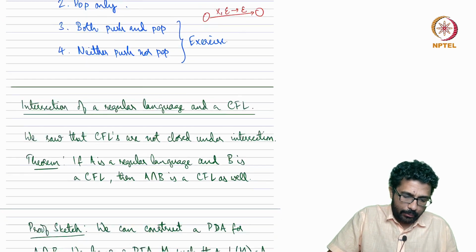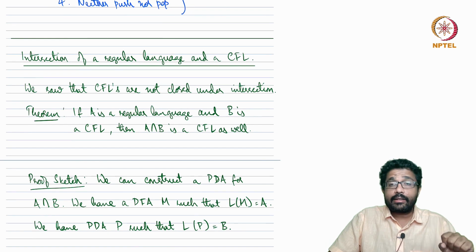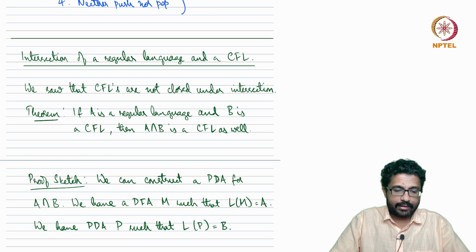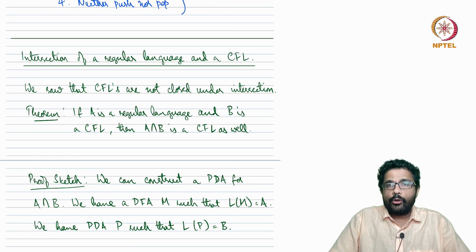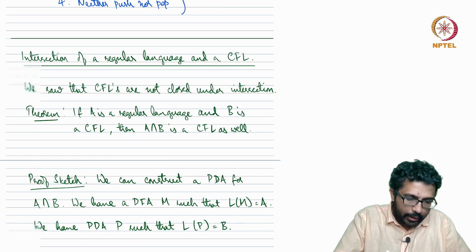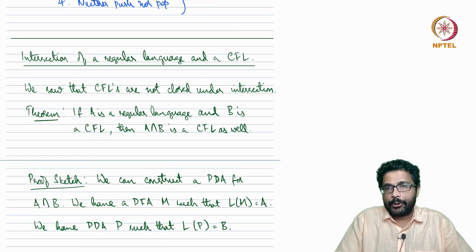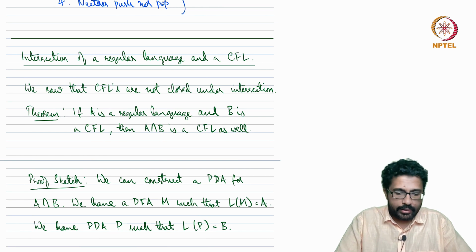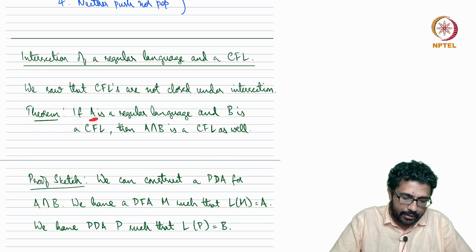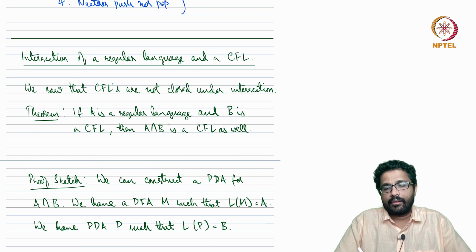So these are the three points that I wanted to mention first. The next thing I wanted to mention is we saw that context-free languages are not closed under intersection, right? We saw an example. However, we know that regular languages are closed under intersection. So a natural question is, what if we take a regular language A and a context-free language B, and consider the intersection of A and B?